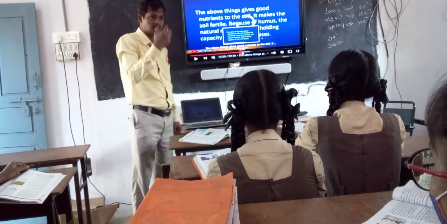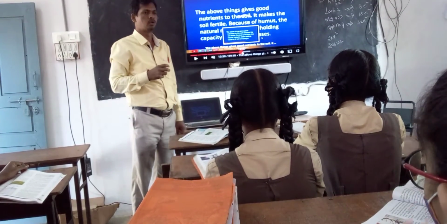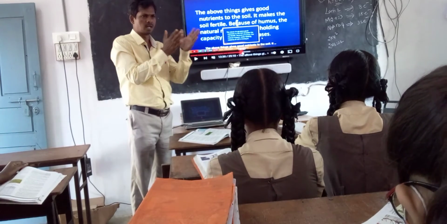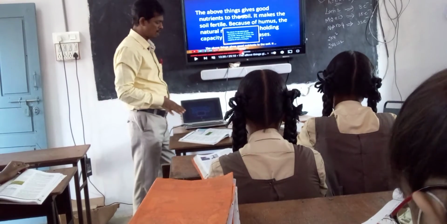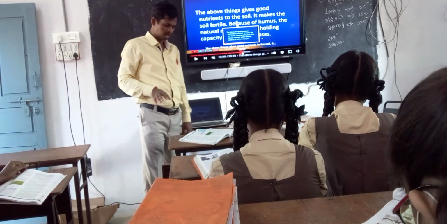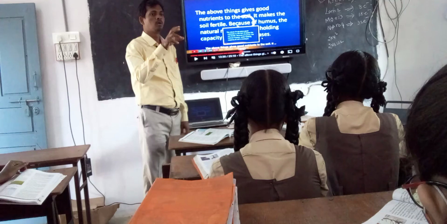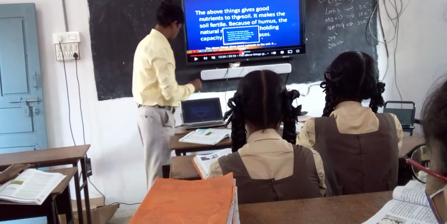By taking insects, they fulfill their nitrogen needs. Different plants use different ways to get sufficient nutrients. So this is the importance of green manure and how we can improve soil fertility by using green manure.